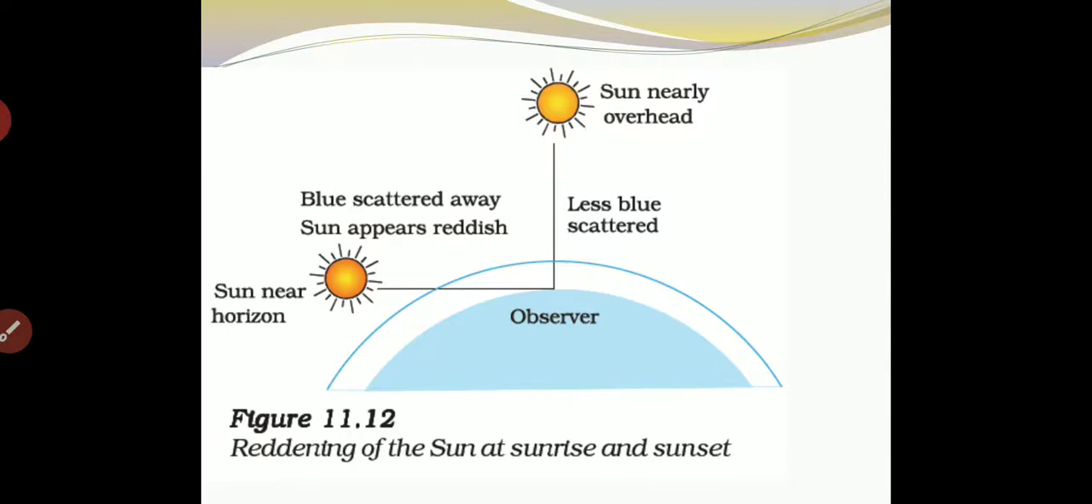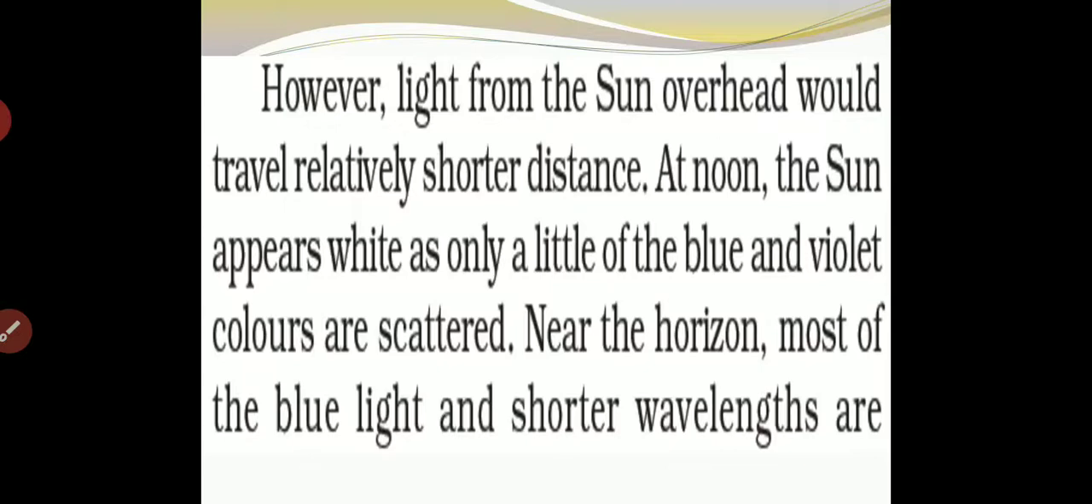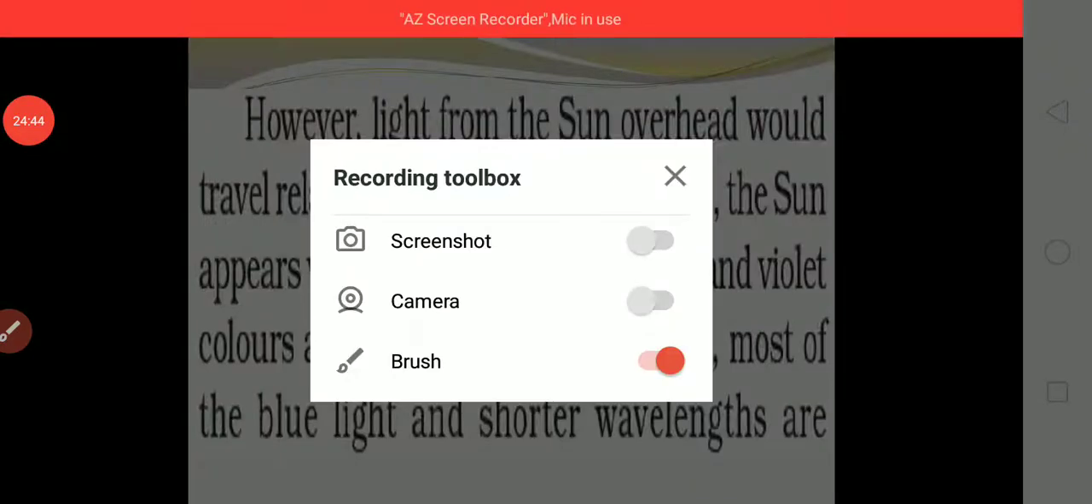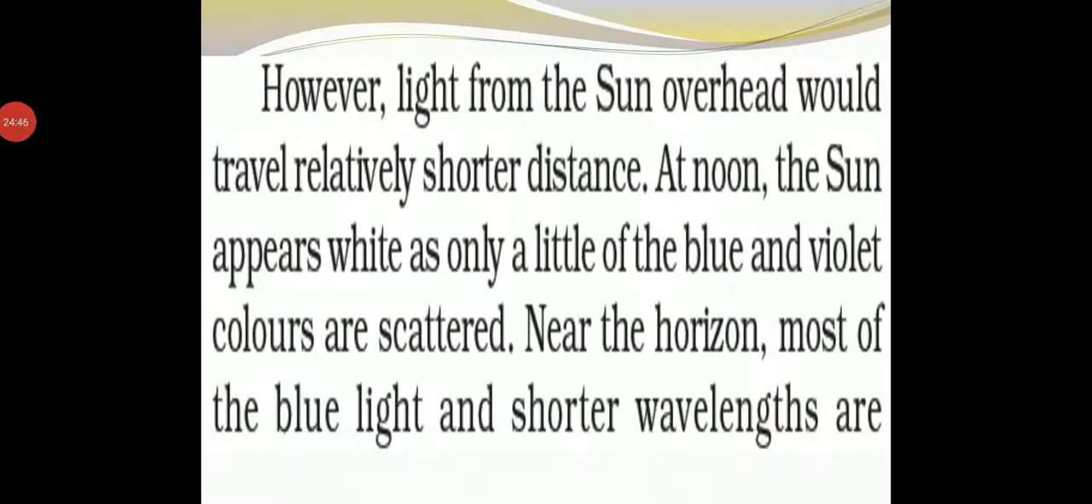If the blue is scattered, then what will be seen? The sun will appear reddish. But when the sun is at a height or overhead, blue color will scatter less, due to which we can observe it very well. However, the light from the sun overhead will travel a relatively shorter distance.